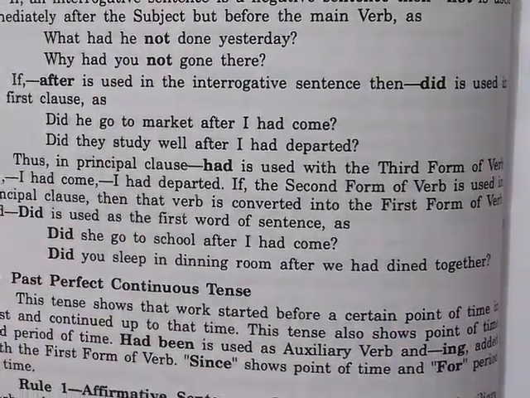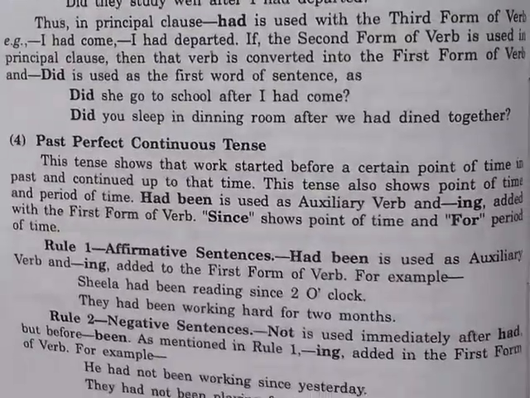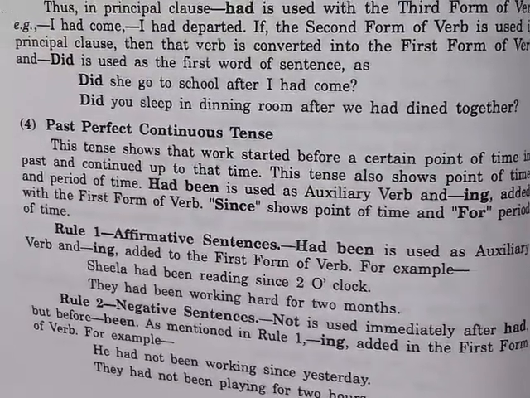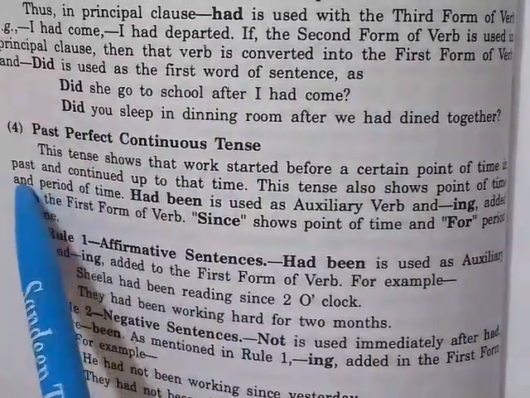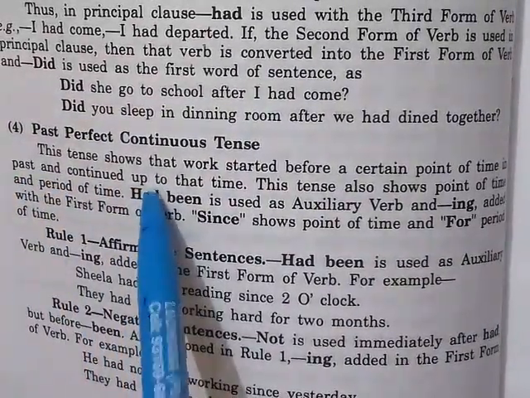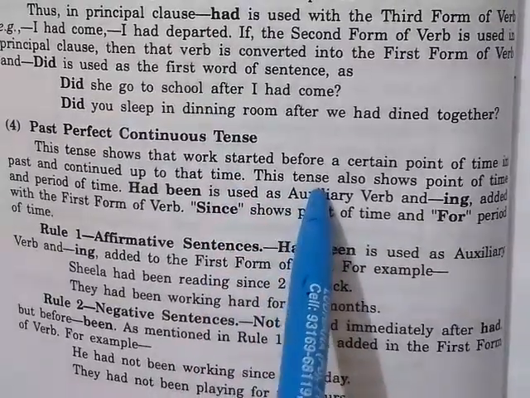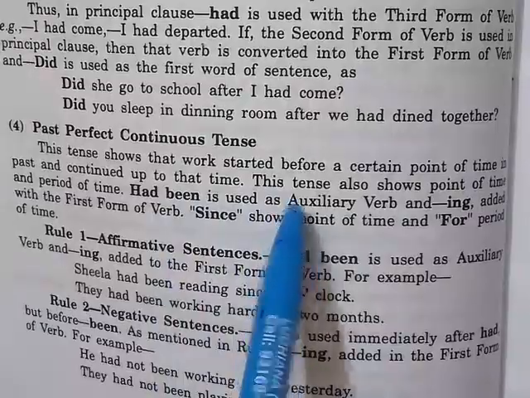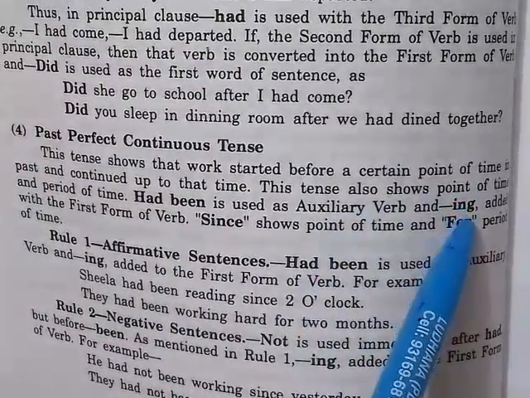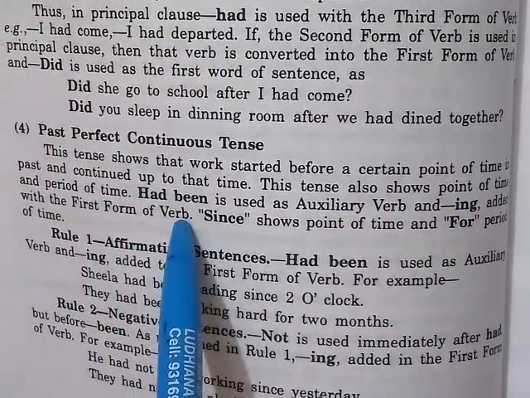Past perfect continuous tense. This tense shows that work started before a certain point of time in the past and continued up to that time. This tense also shows point of time and period of time. Had been is used as the auxiliary verb and ing is added to the first form of the verb.